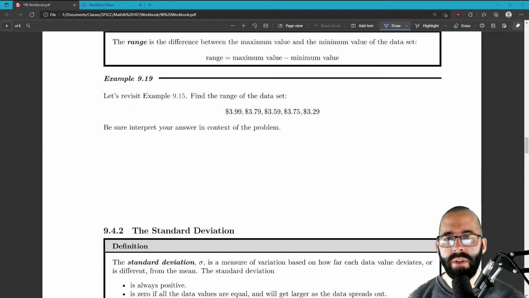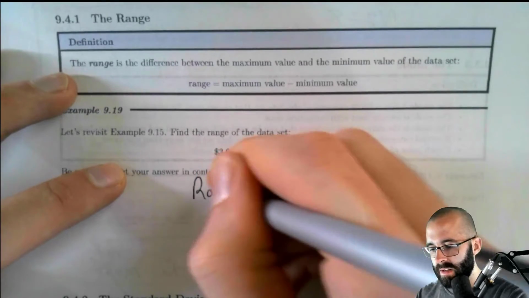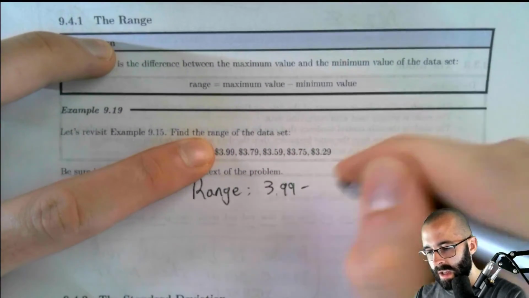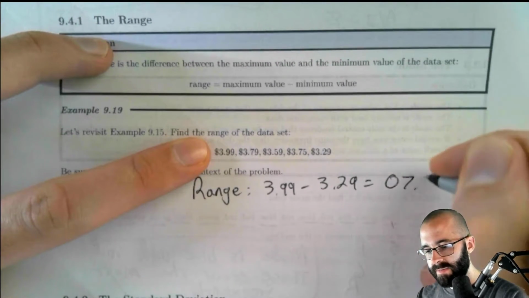So let's go back to the price of a jar of peanut butter. Find the range of this data set. So find the biggest. We found that earlier. Find the smallest. That's right here. And the range is just the difference between these. So the range here is going to be $3.99 minus $3.29, which is equal to 70 cents.